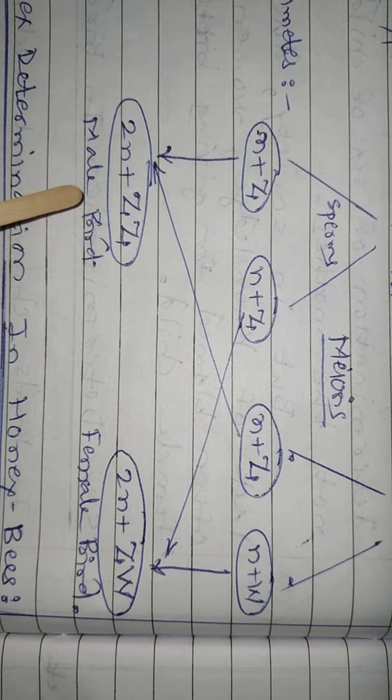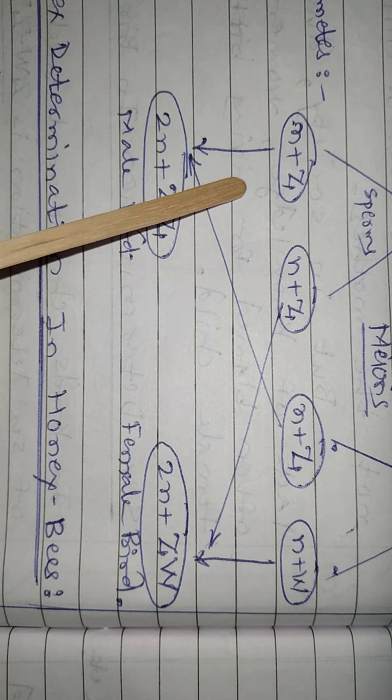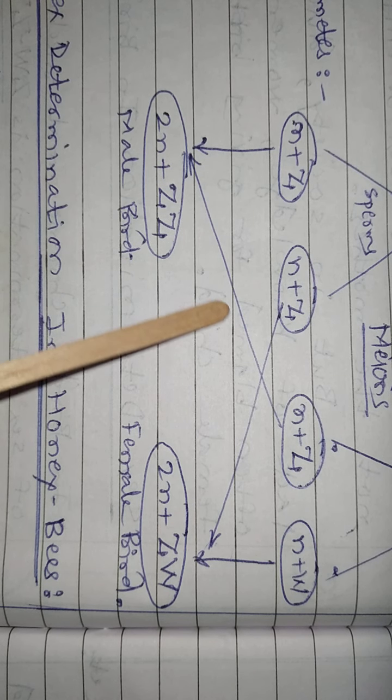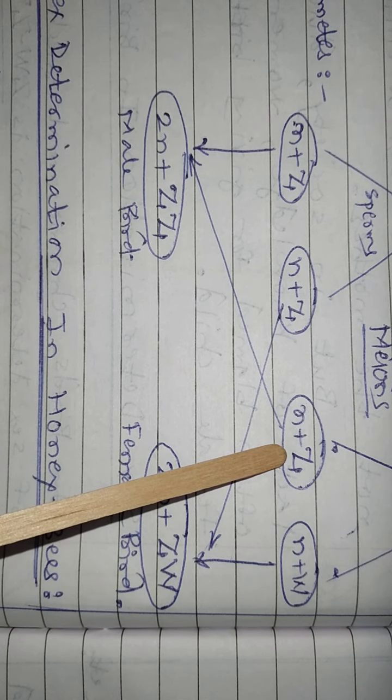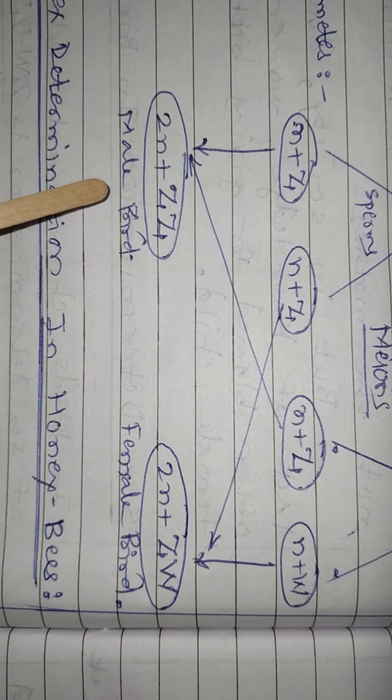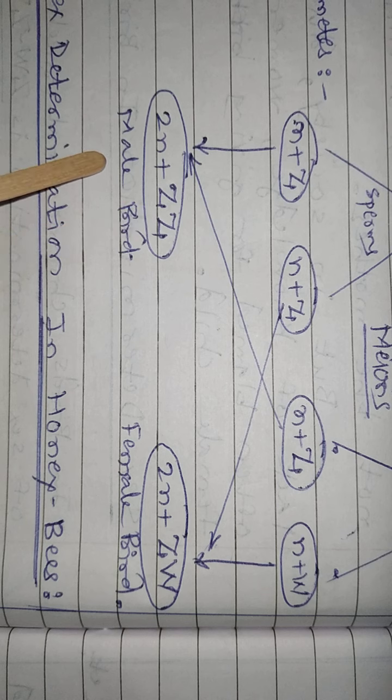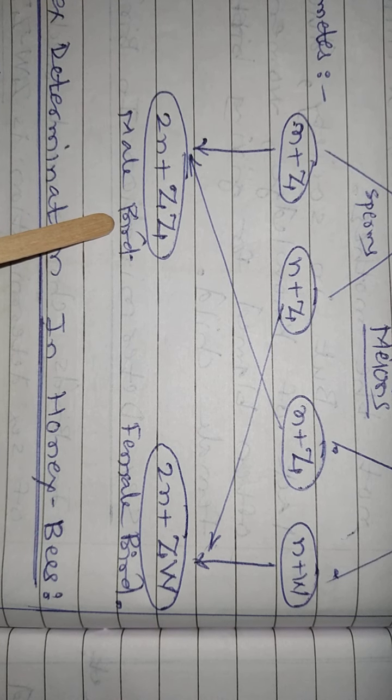Then as a mode of fertilization, here sperm fertilizes egg with Z chromosome. So here genotype becomes 2n plus ZZ, that is male bird is conceived.